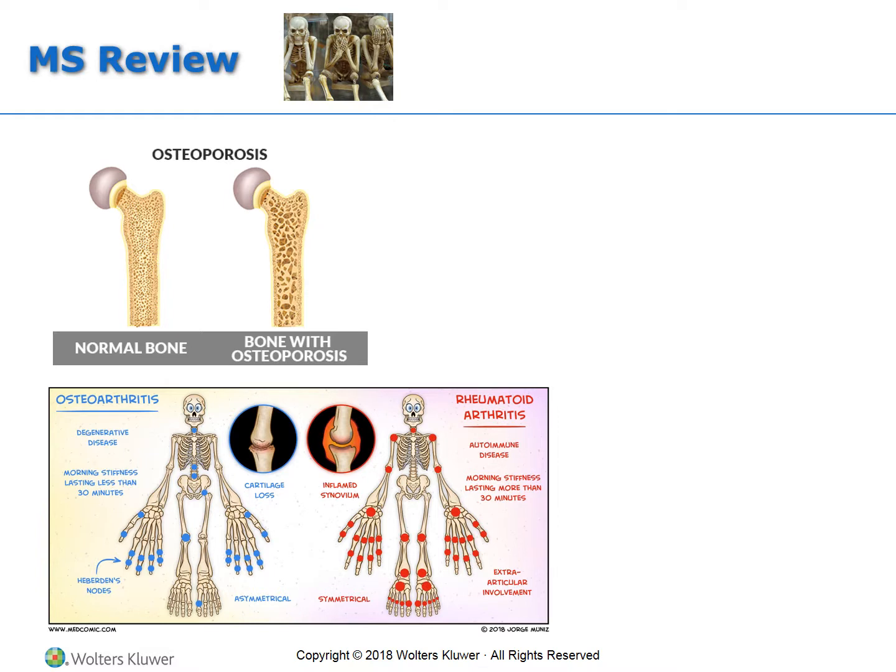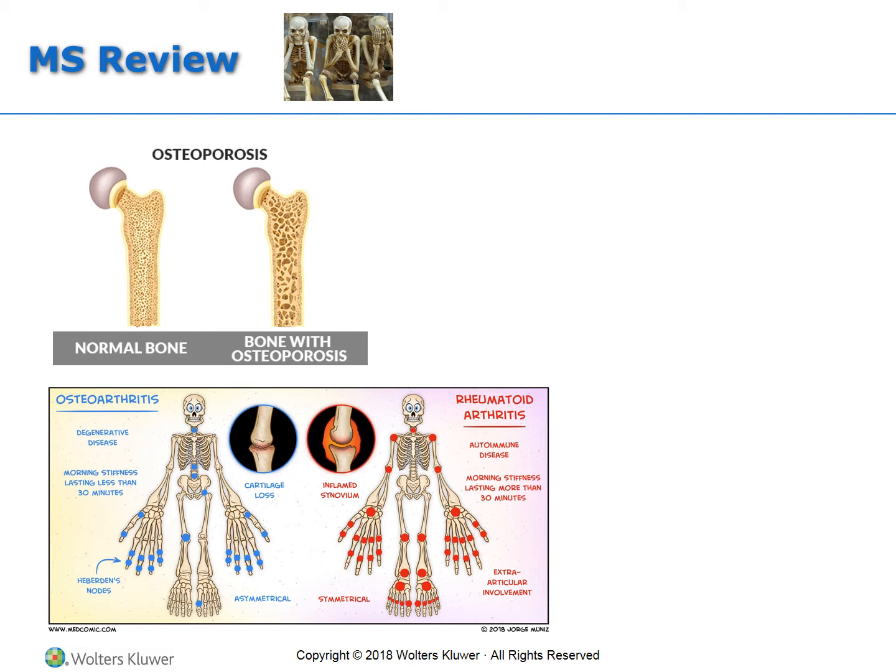Osteoporosis is a disease in which the bones become what I like to call moth-eaten. They're less dense. They have decreased deposits of calcium and phosphorus in them, making them brittle and prone to break. I do want you to know and understand differences between osteoarthritis and rheumatoid arthritis. Again, this should be covered out of med-surg, so just a review.